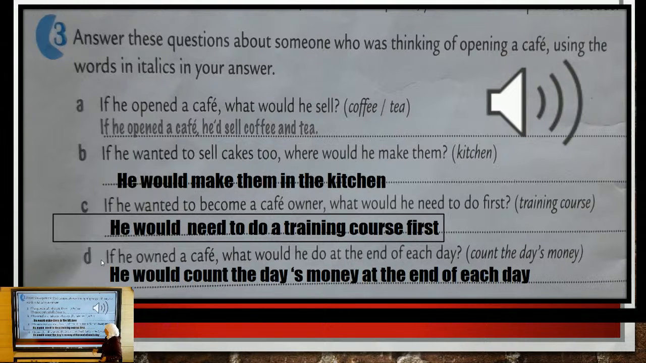D. If he owned a cafe, what would he do at the end of each day? Between brackets, we have count the day's money. So if he owned a cafe, he would count the day's money at the end of each day. Let's make them a conversation and let's hear this recording.